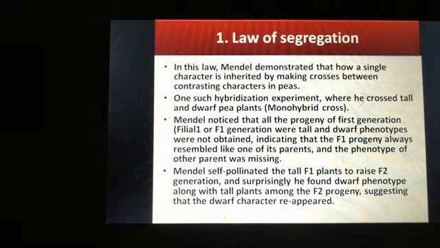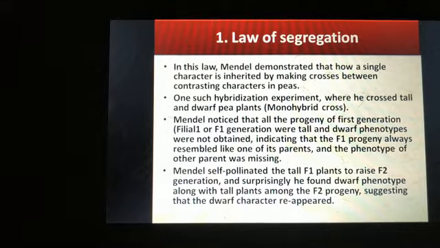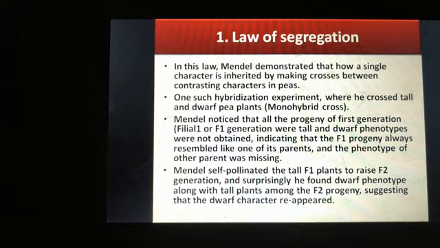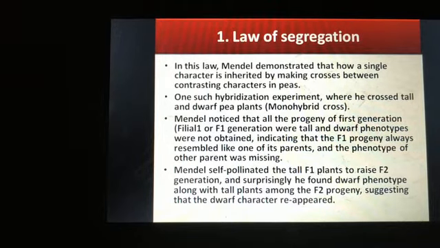Dwarf characters were not observed. This indicates that F1 progeny always resemble one of its parents and the phenotype of the other parent was missing.